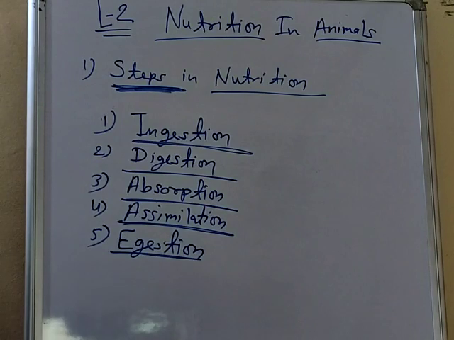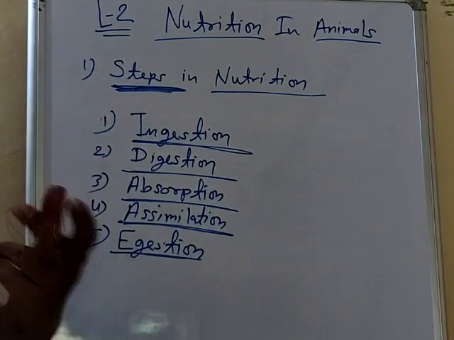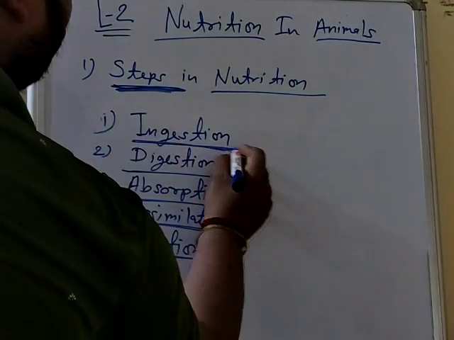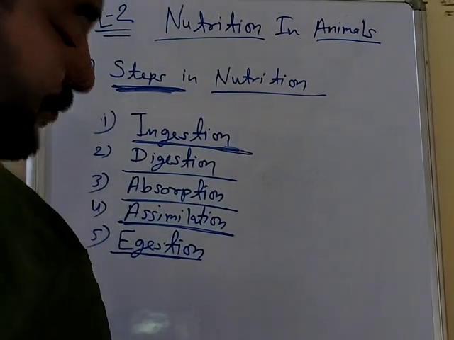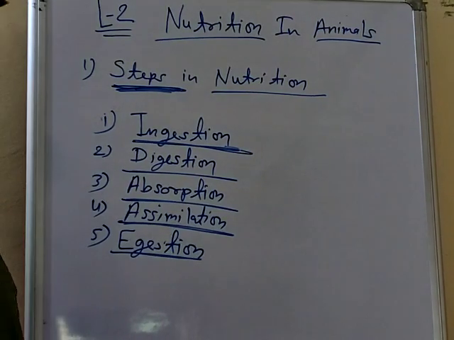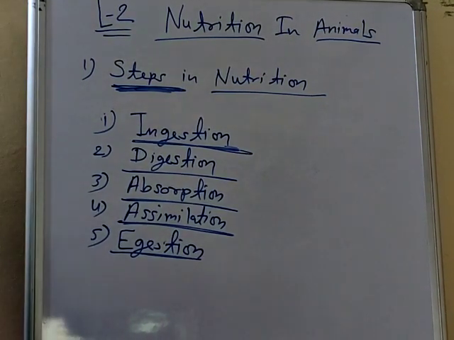What is ingestion? Ingestion is the first step. What is the first step? Intake the food, because until we eat food, how will we digest, and then how will nutrition be obtained? So first step is ingestion. Ingestion means the process by which food is taken inside the body or inside the mouth by the organism is known as ingestion. I am repeating again, beta. The process by which an organism intakes the food. First step is ingestion, the process by which food is taken in the body by the organism.